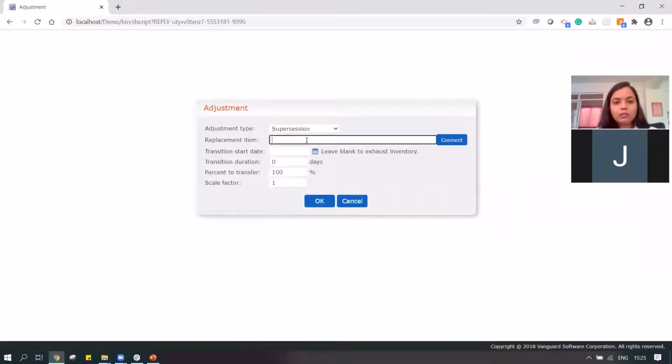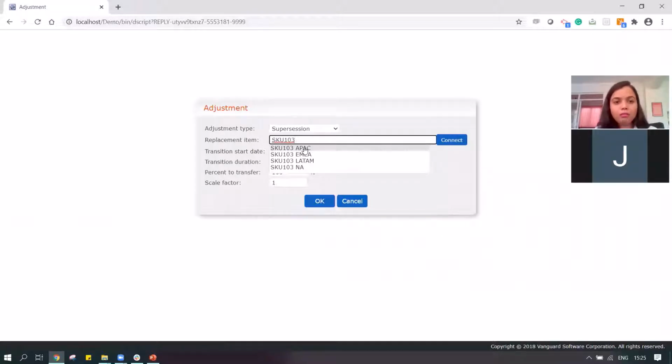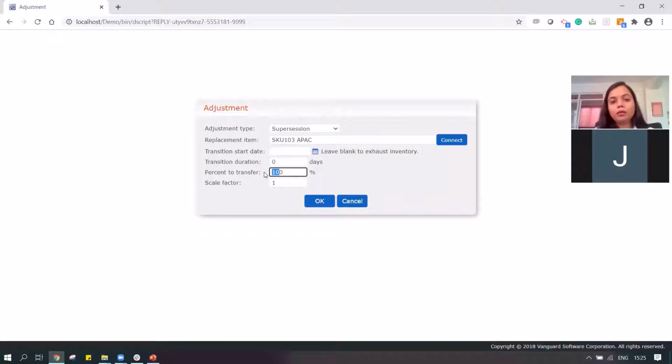We can tell the system that I'm going to use SK103. This is a new product that I'm possibly launching, and I'm going to introduce that product once my existing inventory gets exhausted. I can tell the system to completely transfer all my demand to the new product, or we can say the new product is going to cannibalize 70%, 30% of my sale.